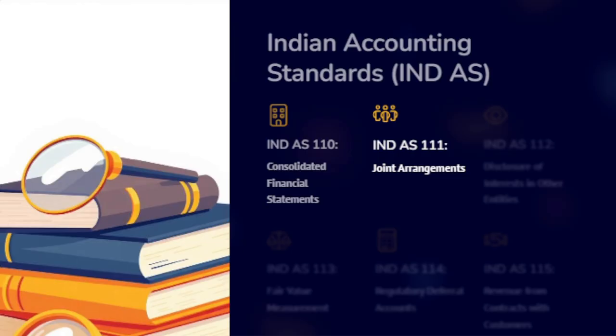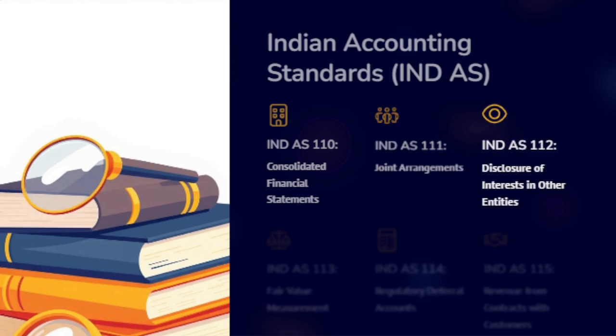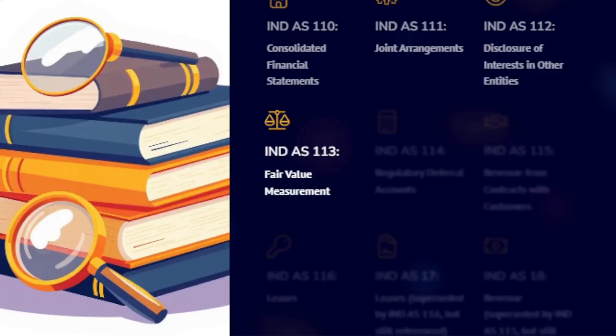111, joint arrangements defines accounting for joint operations and joint ventures. Classification is based on rights and obligations rather than legal structure. Uses equity method or proportionate consolidation based on the arrangement. 112, disclosure of interest in other entities requires detailed disclosures about interest in subsidiaries, joint arrangements, associates, unconsolidated structured entities, provides insights into the risk and financial effects of these interests.